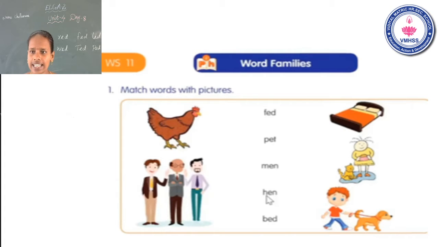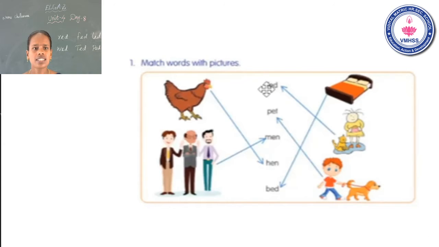Now look at the next slide. This displays your answer. This is the correct answer. First one, where is the hen? Find the word H-E-N, hen. So they marked an arrow. Next, men. Second picture, men. M-E-N, men.